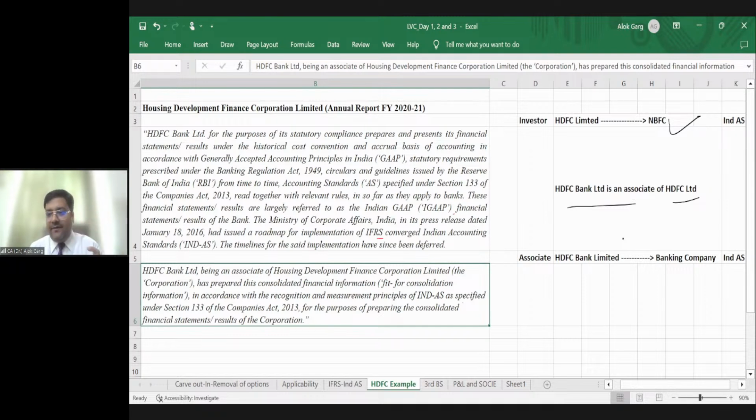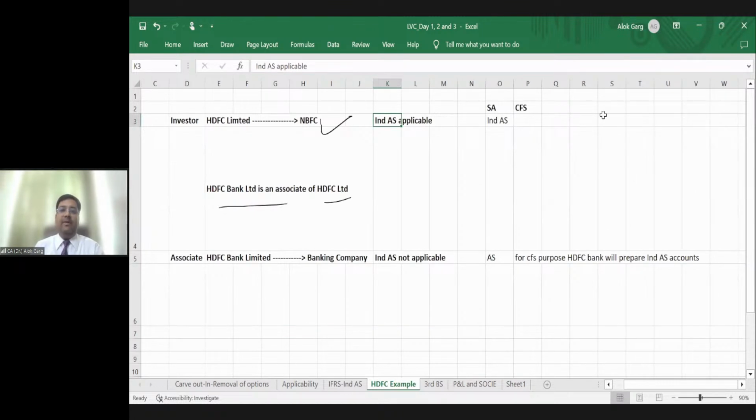HDFC Limited is an NBFC; HDFC Bank Limited is a banking company. Is that clear? So the bank is an associate of an NBFC. On an NBFC, Ind AS is applicable. On a bank, Ind AS is not applicable.